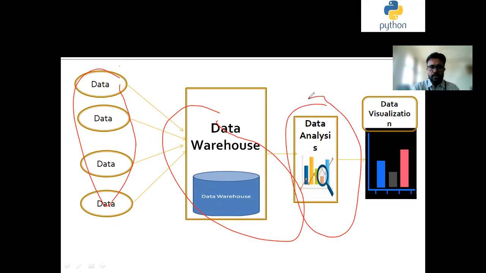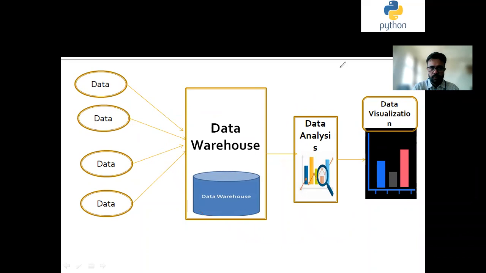So what is the role of data analysis? The data analyst analyzes the data, pre-processes the data, and cleans the data. After that, they visualize the data. So here you can see data visualization, whether it is for the share market, college, university, hospital, whatever the data. So the data analyst visualizes the data.